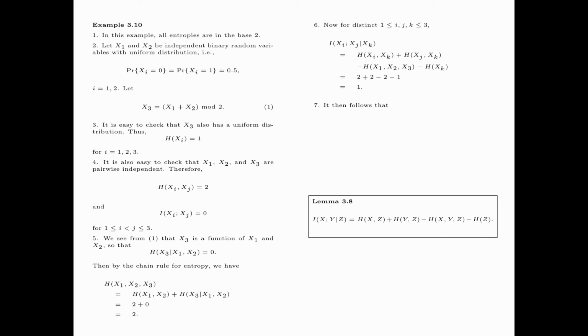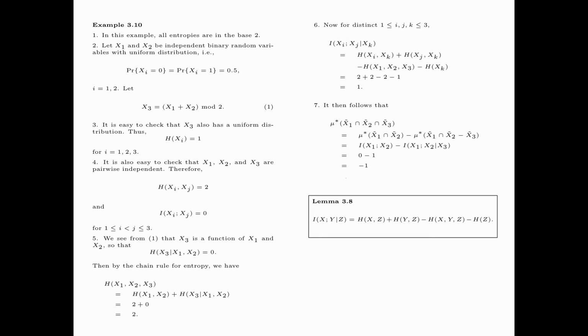It then follows that mu star of x1 tilde intersect x2 tilde intersect x3 tilde is equal to mu star of x1 tilde intersect x2 tilde minus mu star of x1 tilde intersect x2 tilde minus x3 tilde, which is equal to I(x1; x2) minus I(x1; x2 given x3), where I(x1; x2) is equal to 0 and I(x1; x2 given x3) is equal to 1.